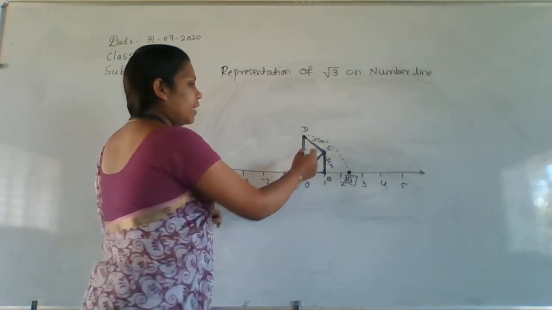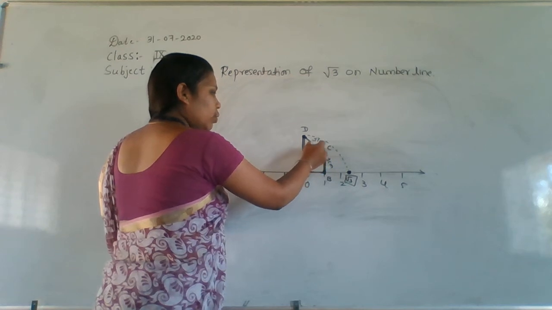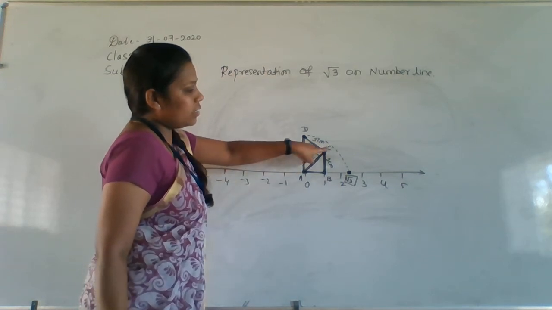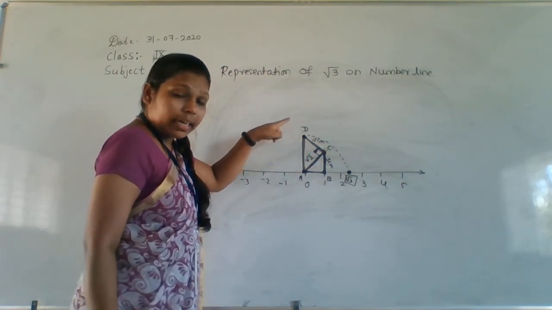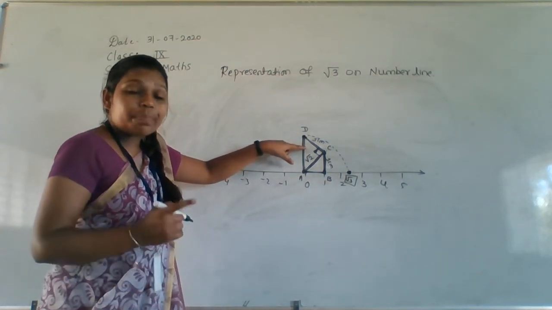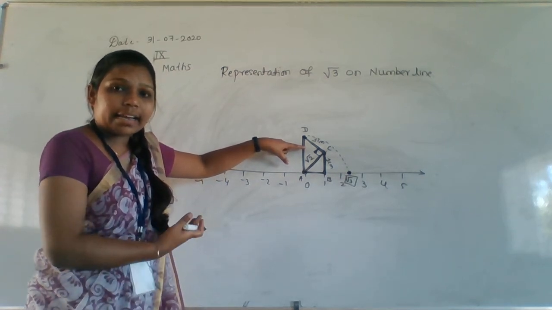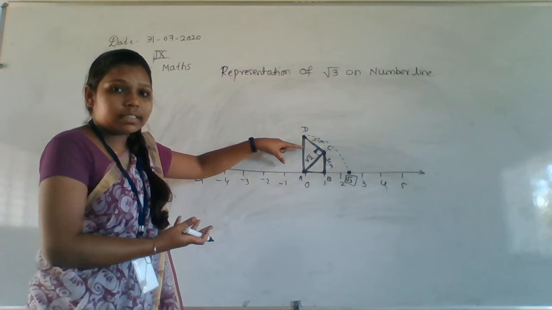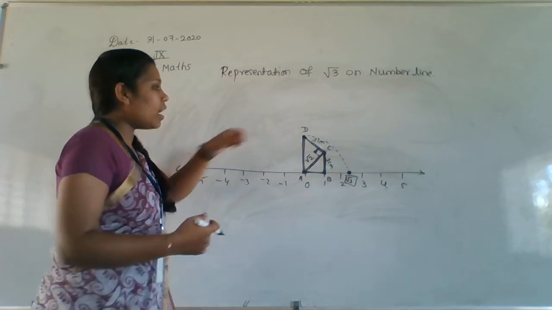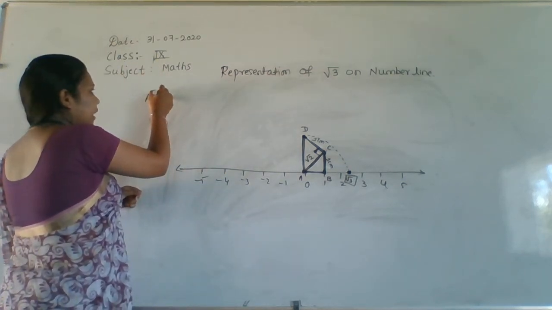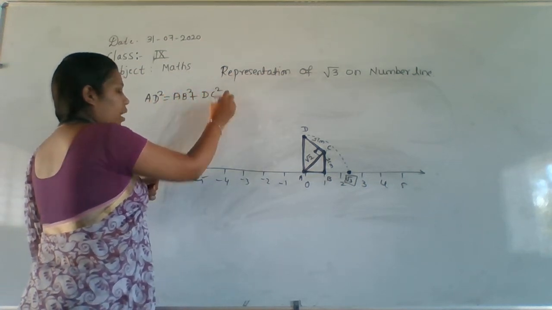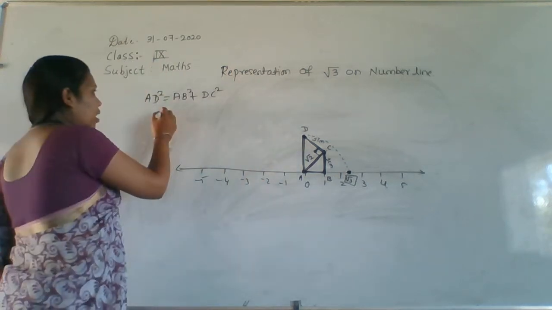This is root 2, and here again we have a 90 degree angle. So it is triangle ACD. Observe everyone, triangle ACD. Again it is a right angle triangle. Right angle triangle means we can apply which theorem? Pythagoras theorem. Now I am applying the Pythagoras theorem. AD square is nothing but AB square plus BC square, or else you can take CD square also. Both are correct.